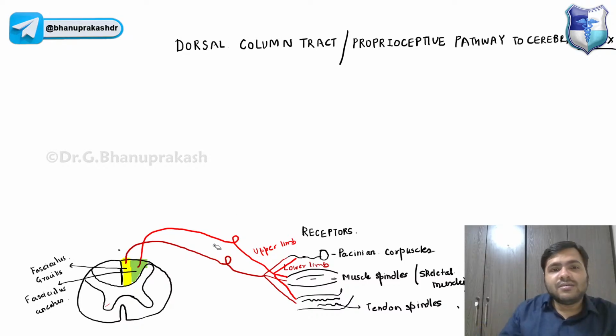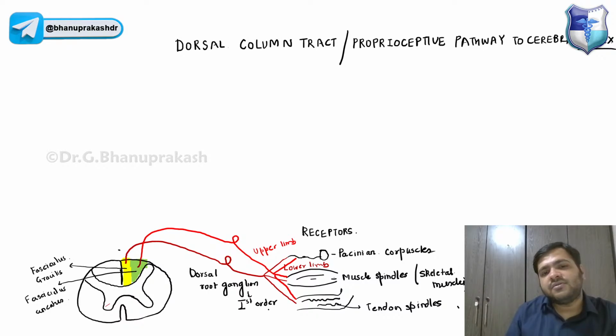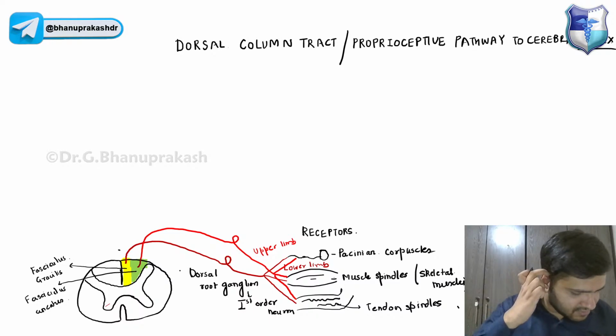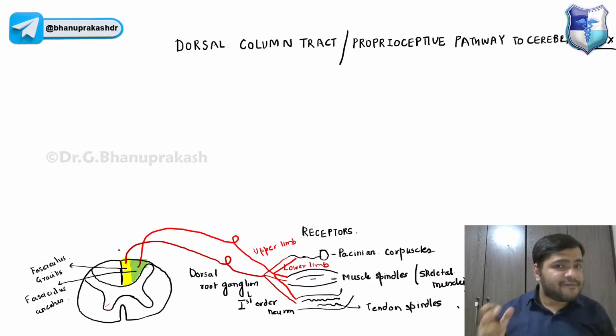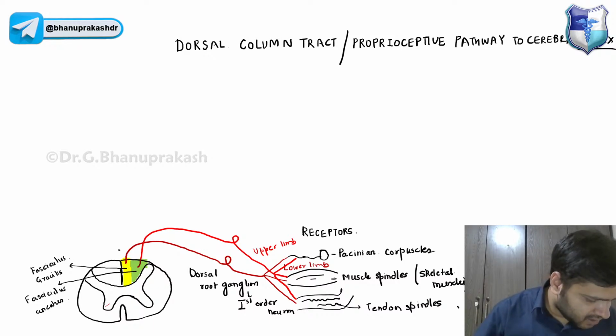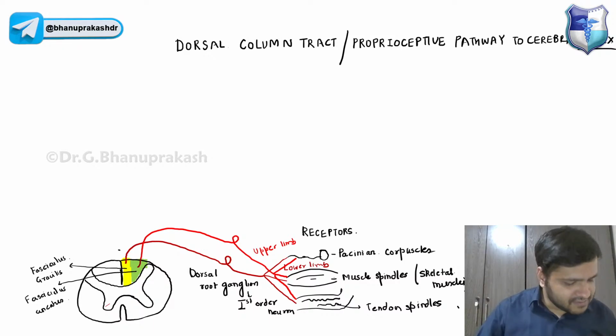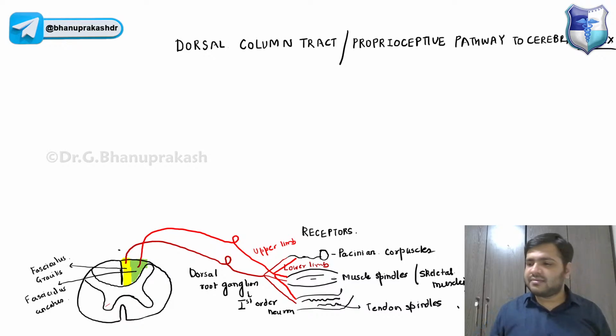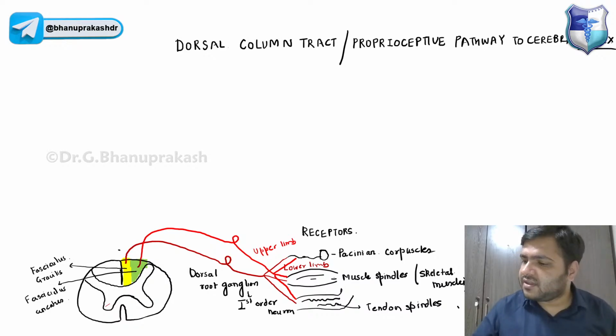Remember, these are nothing but the dorsal root ganglion. They are entering into the white matter directly. And remember, these are the first order neurons. In the white matter, obviously, can a first order neuron decussate? My question to everyone over here, can a first order neuron decussate? Just let me know in the chat box.